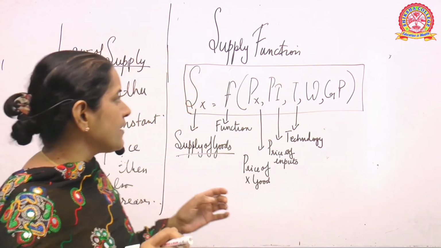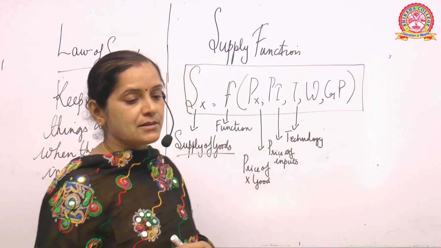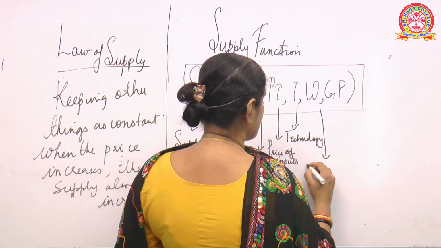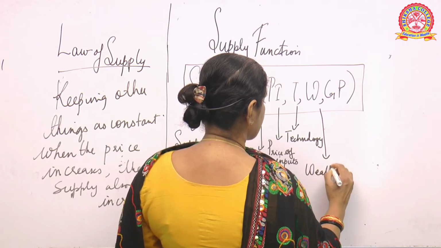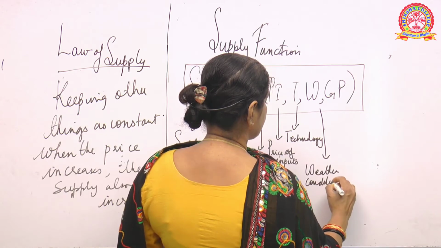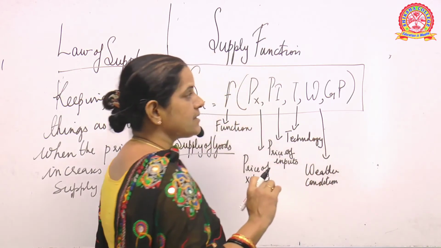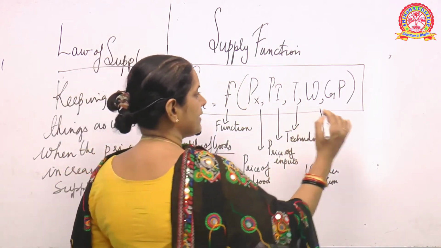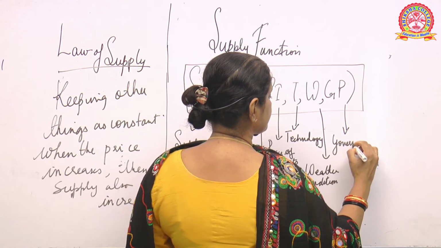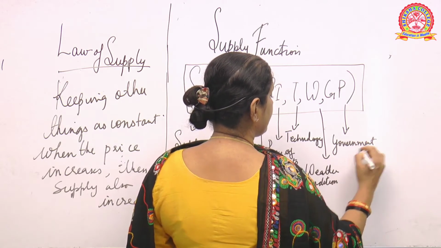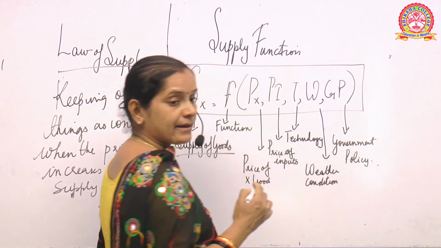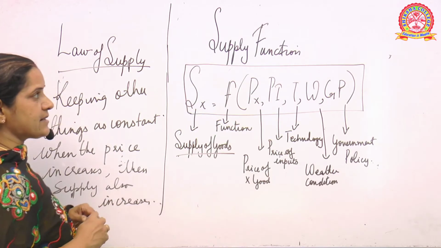Therefore we have kept T. W is your weather conditions, that is, under what conditions you are producing. And finally Gp is your government policy. Is it clear?